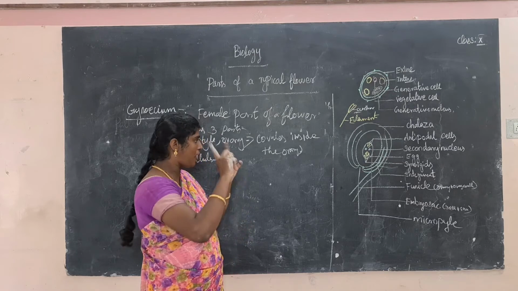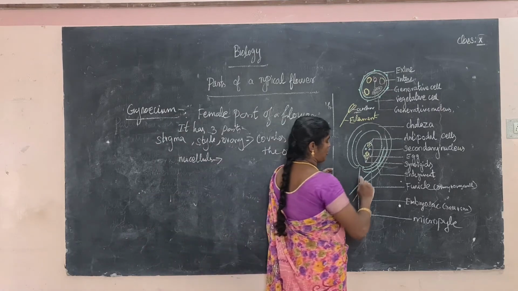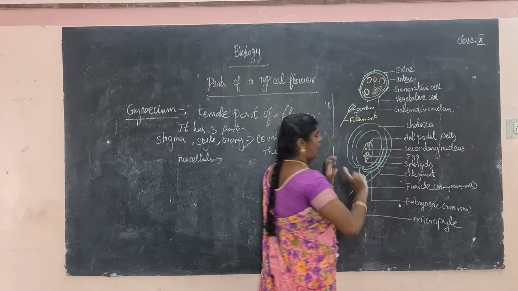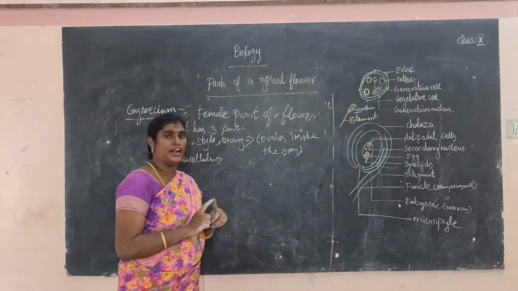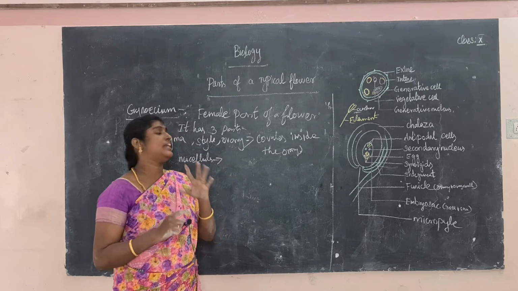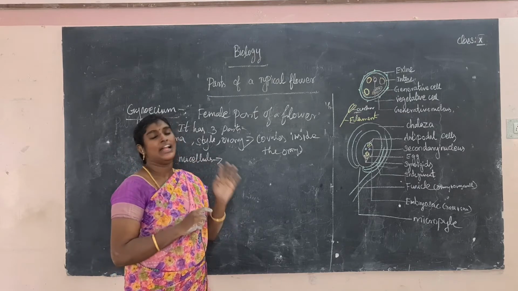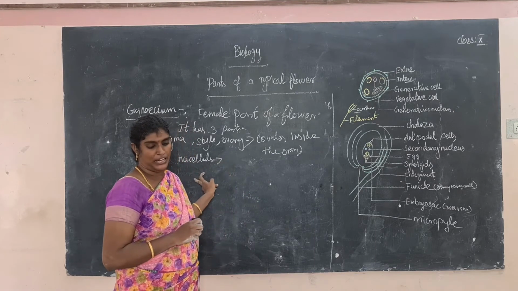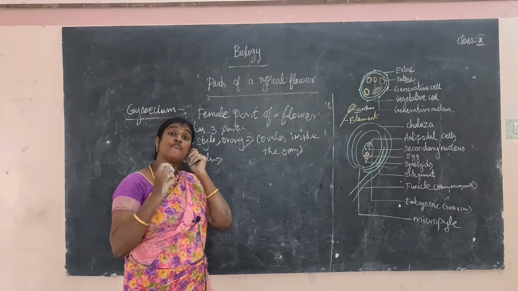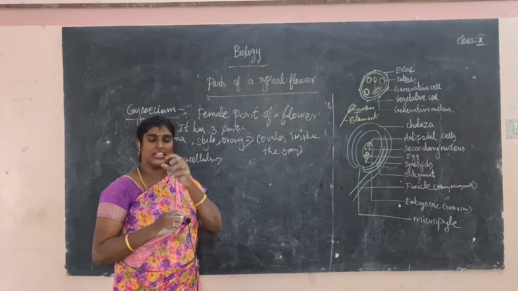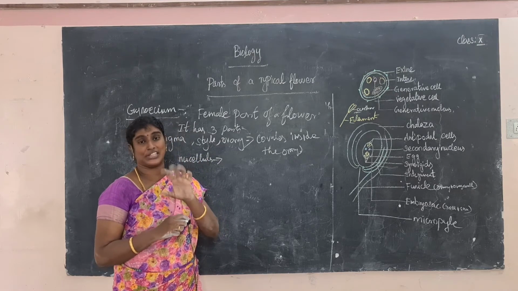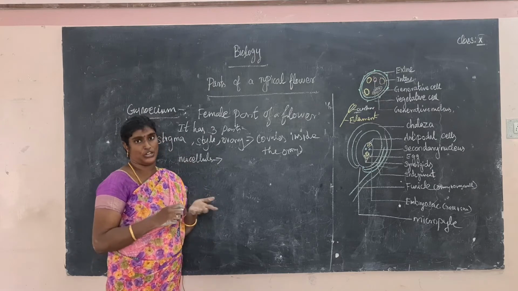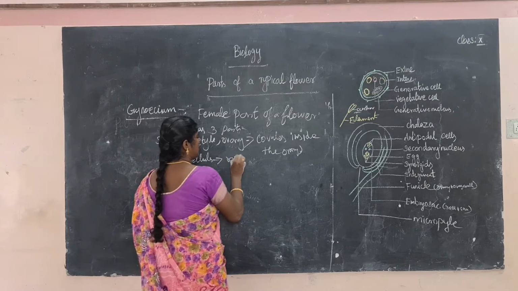So the body of the ovule. What is the body of the ovule? This is the body of the ovule, and it is made up of a central mass of parenchyma tissue, that is called the nucellus. What is the use of the nucellus? Its main use is that it reserves food materials. For example, the tender coconut water we drink has a rich amount of reserved food material, energy and nutrition. This is the reserved food material.